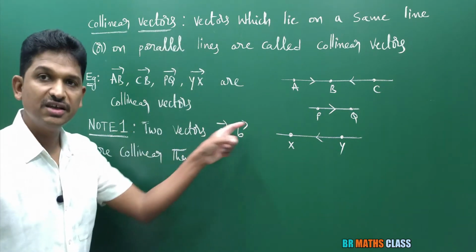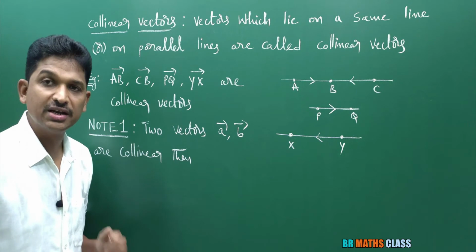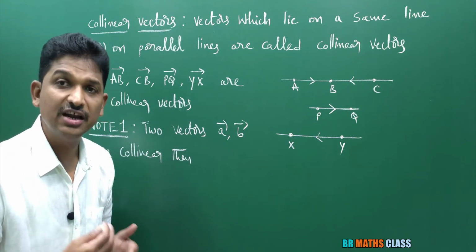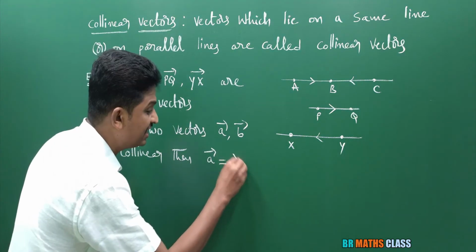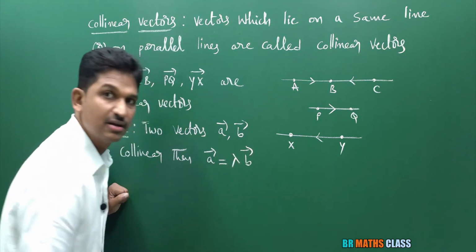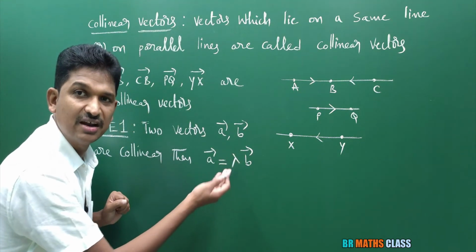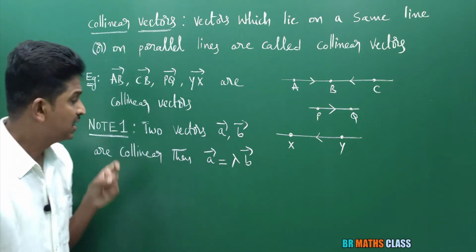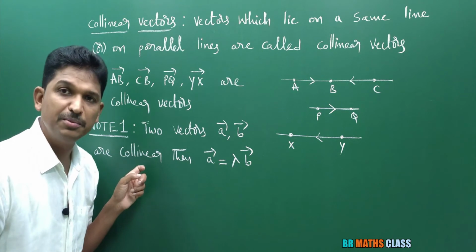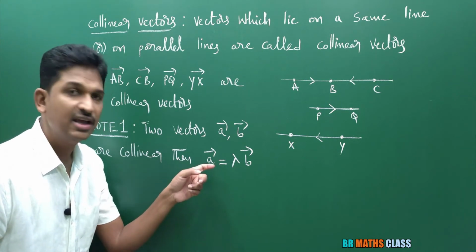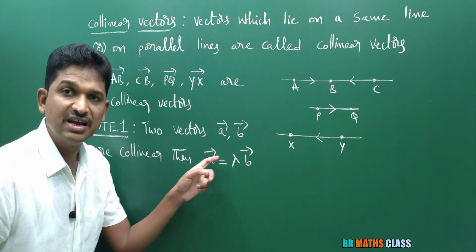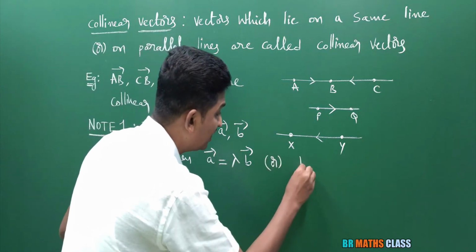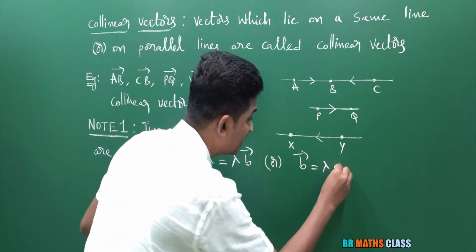If two vectors A bar, B bar are collinear, then what can I say? A bar is lambda times B bar. Here lambda is any scalar, like M. Please try to understand, this is a very useful point. If the vectors A bar, B bar are collinear, then A bar can be expressed as lambda times B bar, or B bar can be expressed as lambda times A bar.